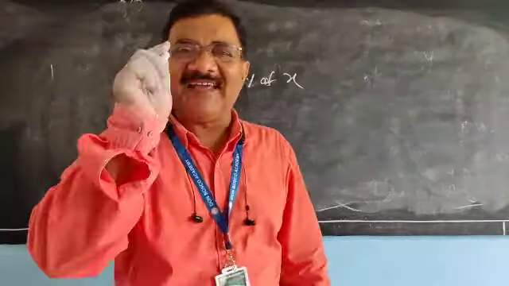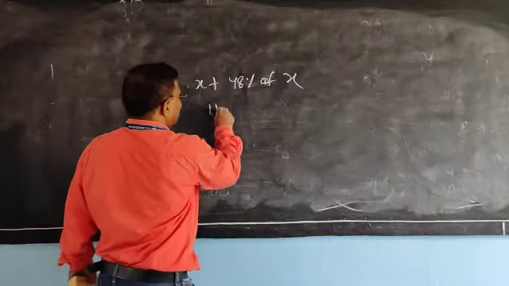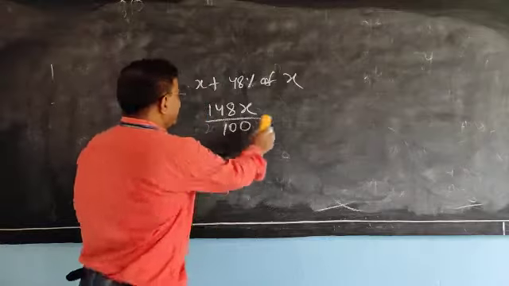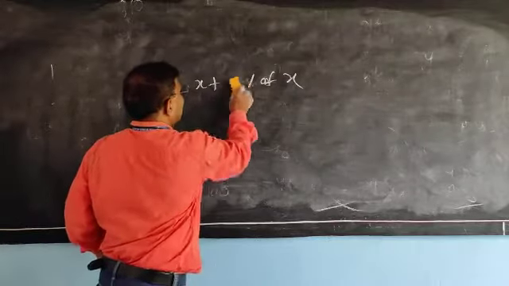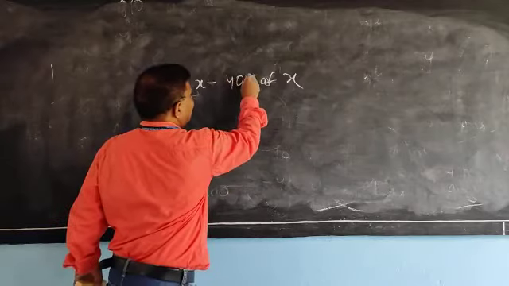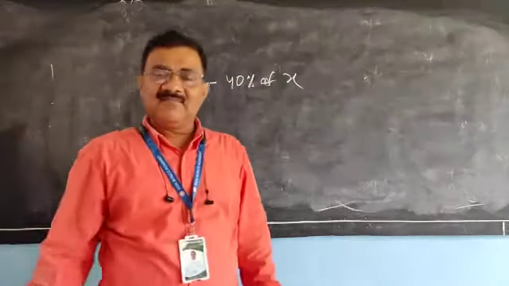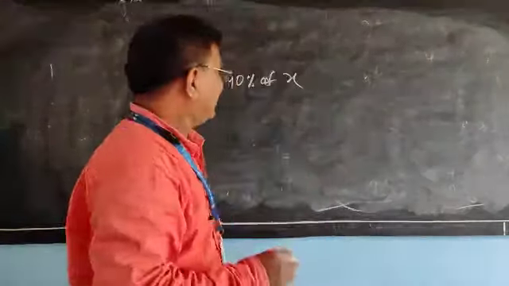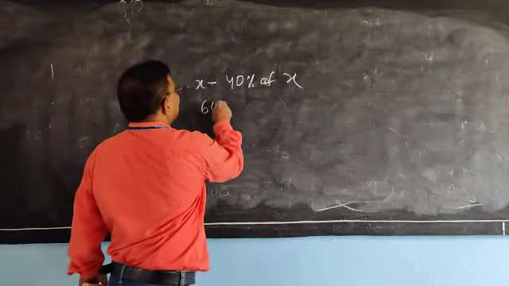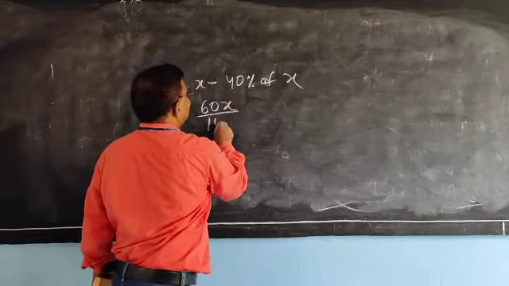If I ask x plus 48% of x, tell me the answer. X plus 48% of x is 148x by 100. Now x minus 40% of x. Solve it. Directly you can write 100 minus 40, which means 60x by 100.